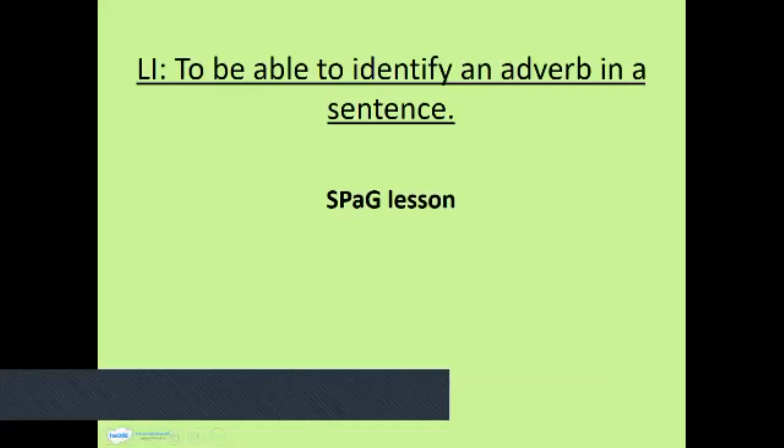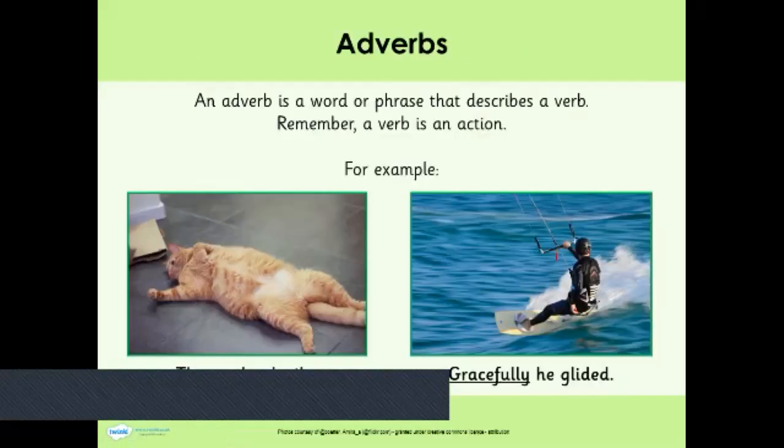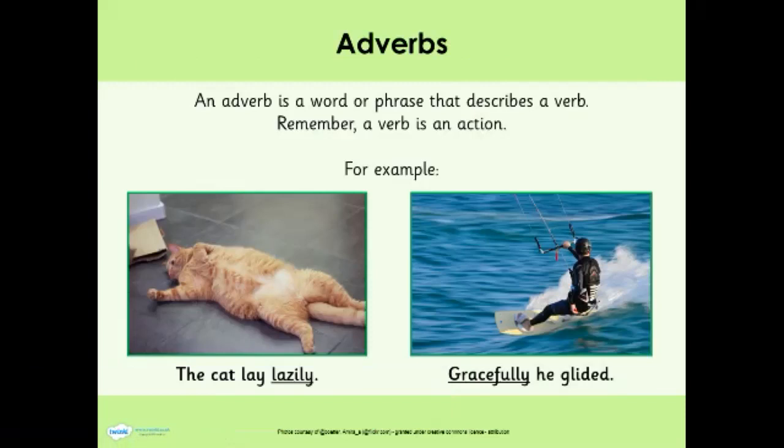Dear all, in today's lesson, we are going to be looking at adverbs and at identifying adverbs in a sentence. An adverb is a word or phrase that describes a verb. Remember, a verb is an action. So, for example, the cat lay lazily. In this sentence, lay is a verb and lazily is the adverb that describes the verb.